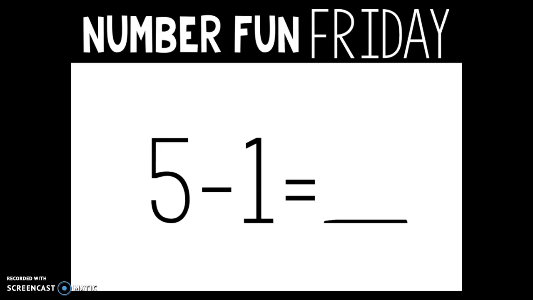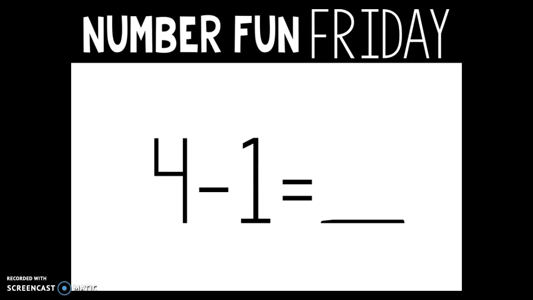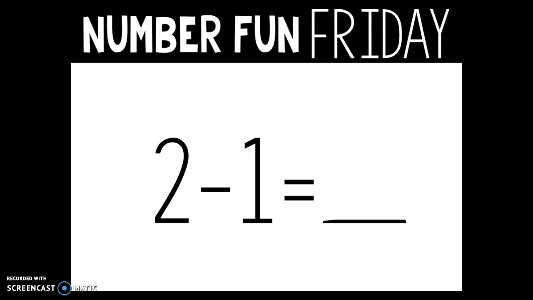5 take away 1 equals 4. Excellent. 4 take away 1 equals 3. 2 take away 1 equals 1. 1 take away 1 equals, this was one of those ones that was kind of a little bit tricky when I was asking equations. 1 take away 1 equals 0.